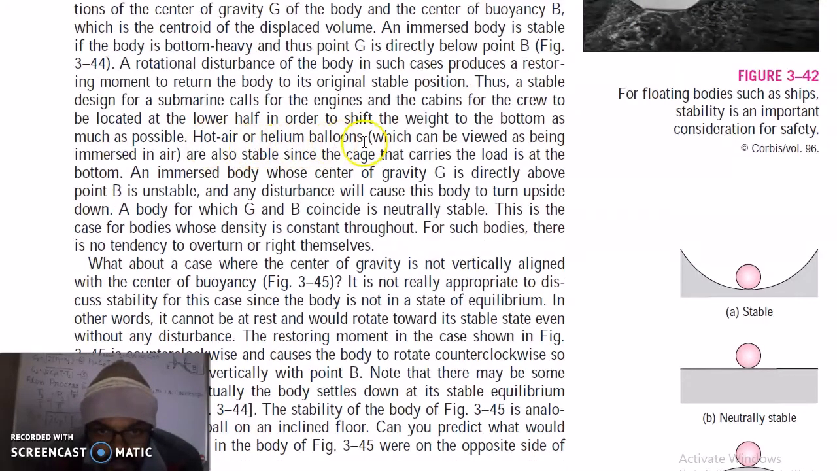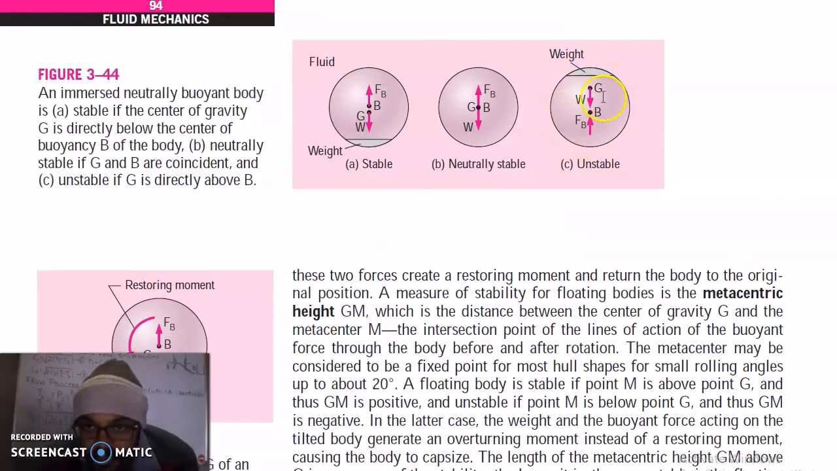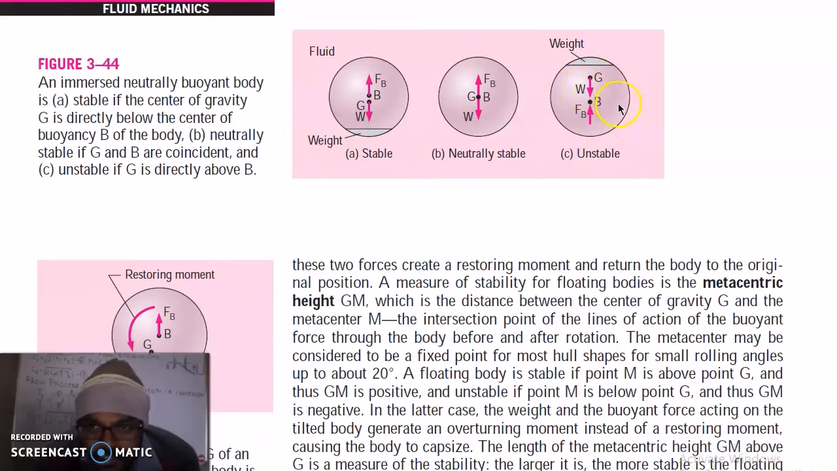Hot air or helium balloons are also stable since the cage that carries the load is at the bottom. This is an immersed body whose center of gravity is above the center of buoyancy, and any rotational disturbance, from this side or this side, will rotate the body and the body will move upside down. So in this case, the body tries to rotate in either this direction or that direction, so it will be unstable. Same in the case of a ship: the ship will try to rotate in this direction or that direction if the center of gravity is above the center of buoyancy.